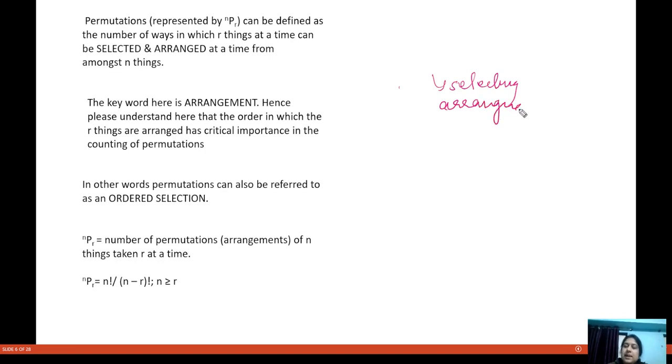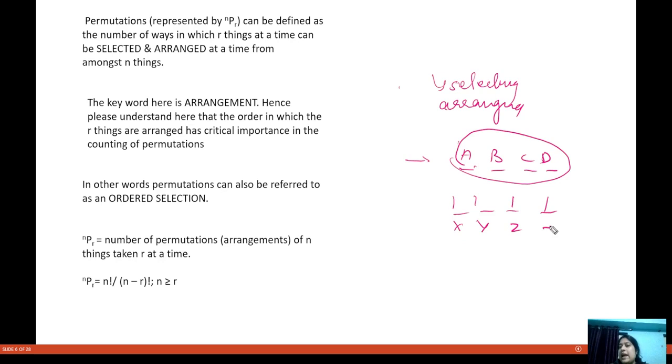So, for example, if it is said that we have four people A, B, C, D, and we have to put them in four places, one, two, three, four places, say X, Y, Z, and L, in how many ways can we arrange four people in four places? We will directly write factorial 4, because we know nPr is equal to factorial n divided by factorial n minus r. So this will become factorial 4, and what will be r here?